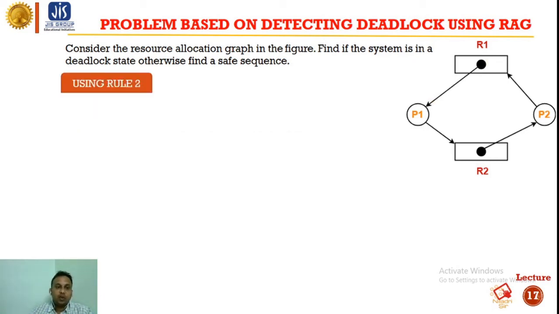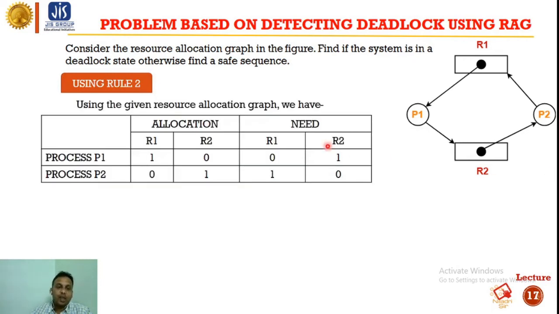Next, do it using rule 2. For rule 2, we have to draw a resource allocation graph. So this is process P1, this is process P2. P1 holds R1, that is why this is 1. P2 holds only R2, that is why it is 1. P1 does not hold R2, that is why it is 0. P2 does not hold R1, that is why it is 0.